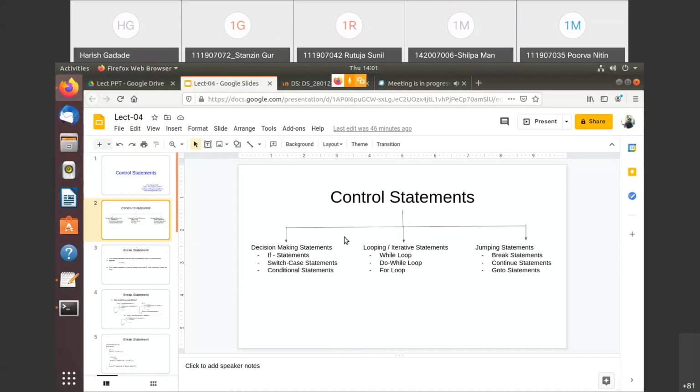We have seen these two: decision making statements and looping. The last part is the jumping statements that we'll see. The first one is the break statement, the second one is the continue statement, and the third one is the goto statement, right? The break statement we have already seen in the switch case. Here the break statement is mainly used to exit from the loop. If you are using any kind of loop and you want to exit from it before the termination condition, then you can use the break statement.